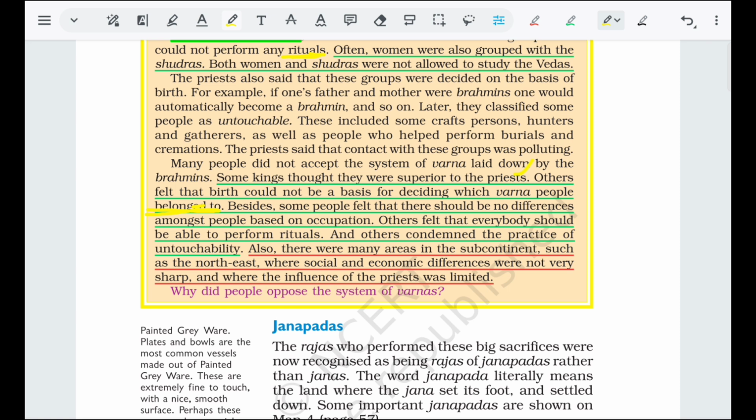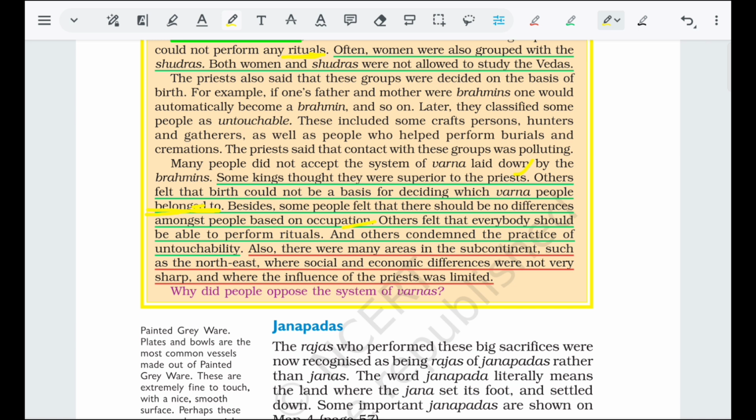Besides, some people felt that there should be no difference among people based on occupation. Others felt that everybody should be able to perform rituals. And others condemned the practice of untouchability. Also, there were many areas in the subcontinent, such as the Northeast.